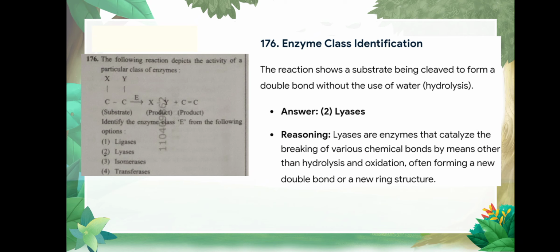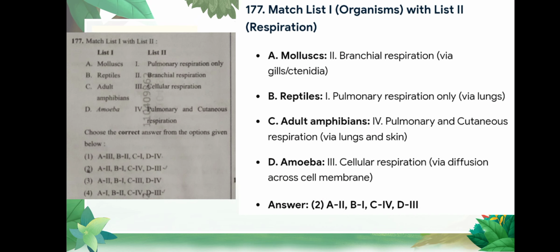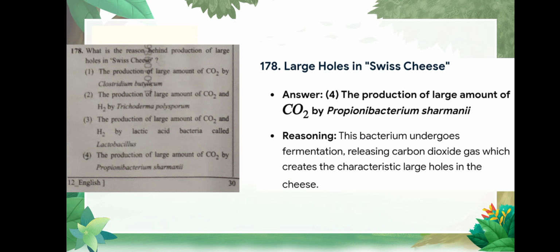Question number 176: the following reaction depicts the activity of a particular class of enzyme. Correct option is lyase. Question number 177 is match the following, and the correct option is answer number 2. That is, mollusks have branchial respiration via gills or ctenidia. Reptiles have pulmonary respiration via lungs, and others are given as follows.